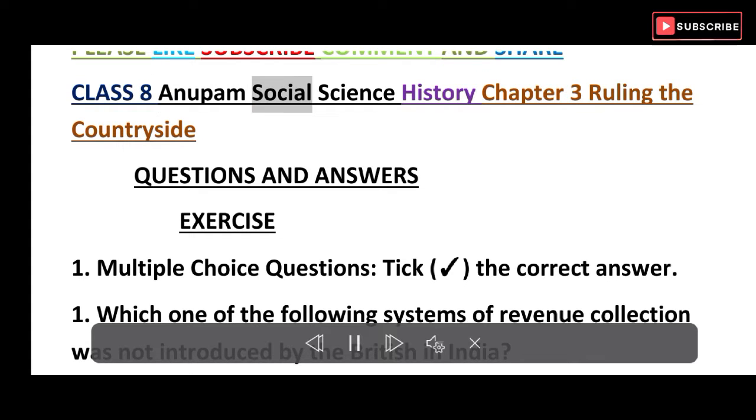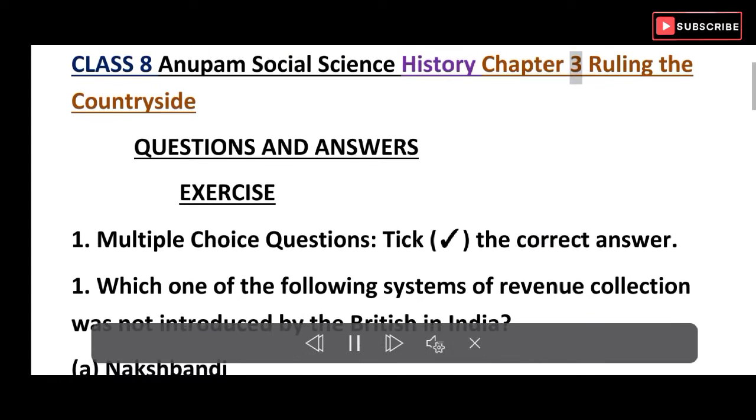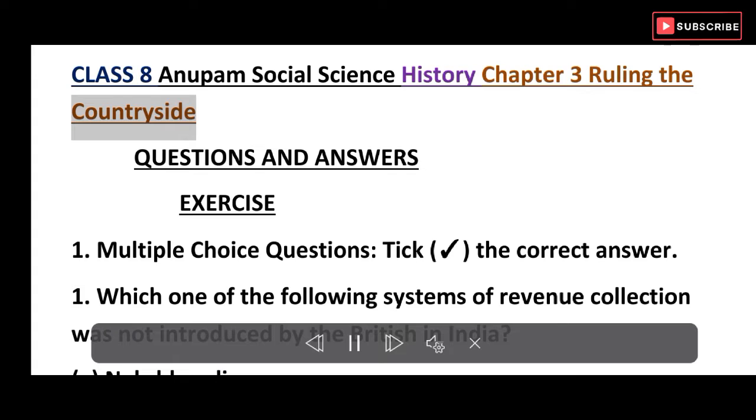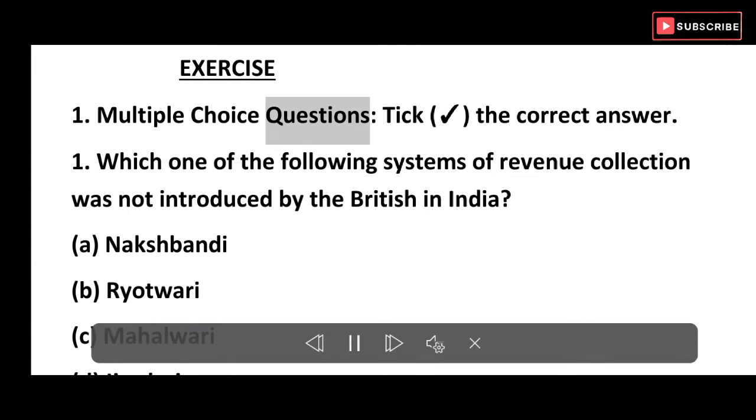Class 8 Anupam Social Science History Chapter 3 Ruling the Countryside. Questions and Answers. Exercise 1. Multiple choice questions. Tick the correct answer.